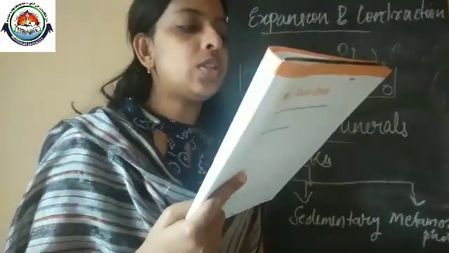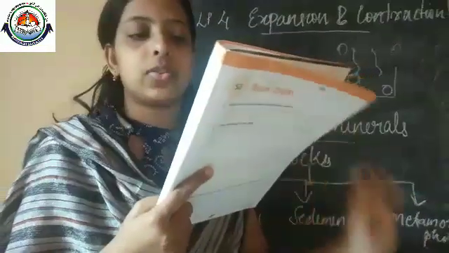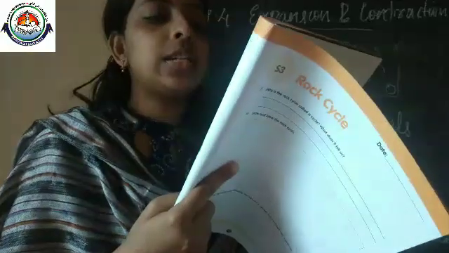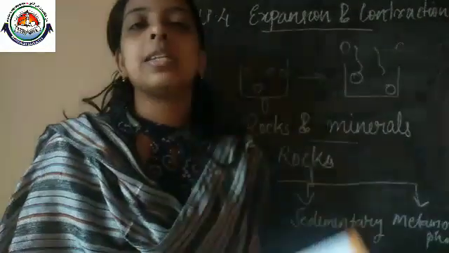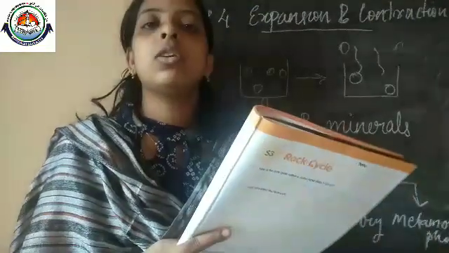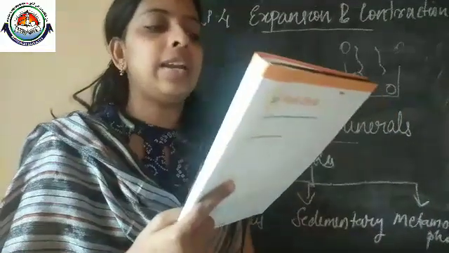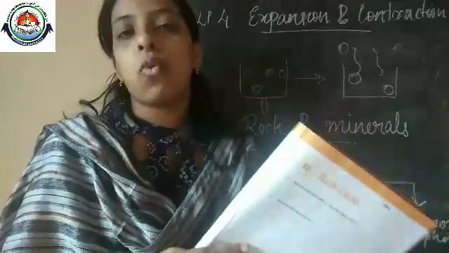So which type of rocks do you think this is? In the first question it is igneous rock. Only the type is asked here, not the name. So you can write igneous rocks there.